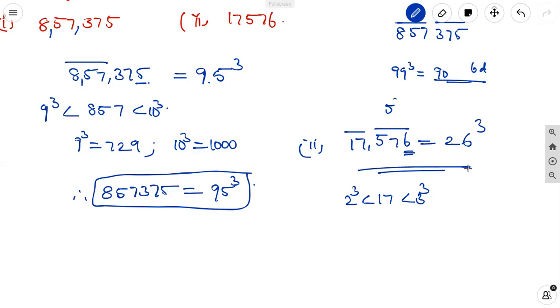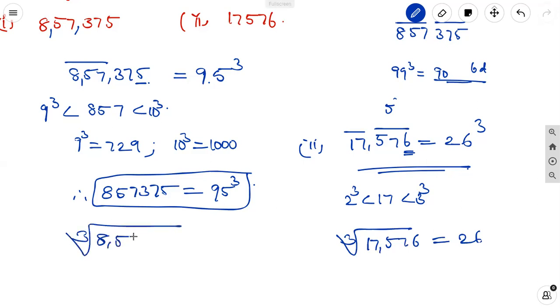Through estimation, we can find the cube root of a number. Here we can easily write the cube root of 17,576 is equal to 26. Here also, the cube root of 8,57,375 is equal to 95. Okay, this is how we can find it. For square roots, we take bars of 2 digits. For cube roots, we take bars of 3 digits. In that, the nearest squares, how we can estimate? Here also, the nearest cube, so we can estimate. The 7th chapter is completed.